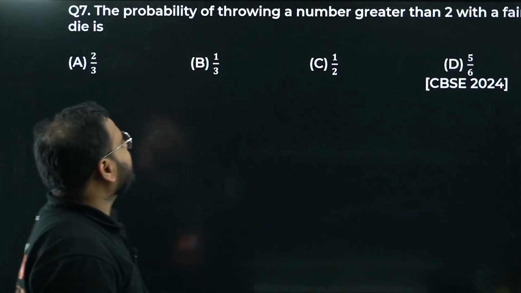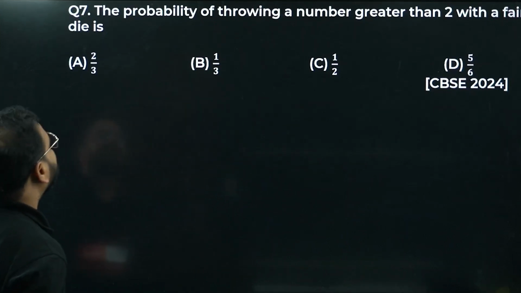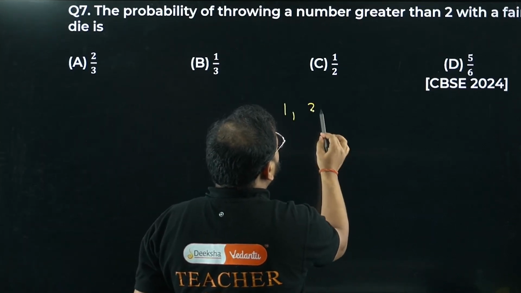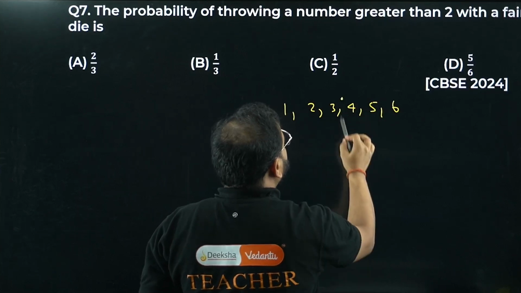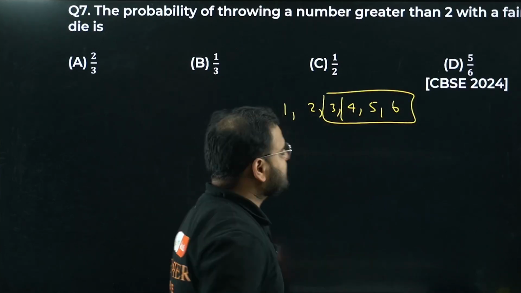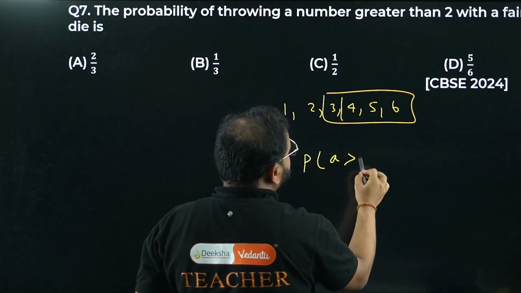The probability of throwing a number greater than 2 with a fair die. Greater than 2, right? It means in a die we get 1, 2, 3, 4, 5, 6. Greater than 2 means 3, 4, 5, 6. What is P for getting a number greater than 2, sir?